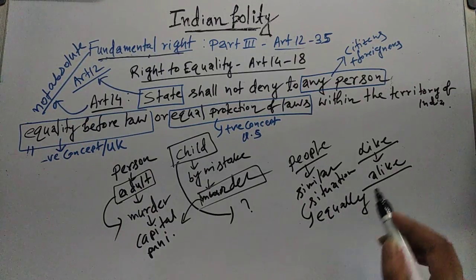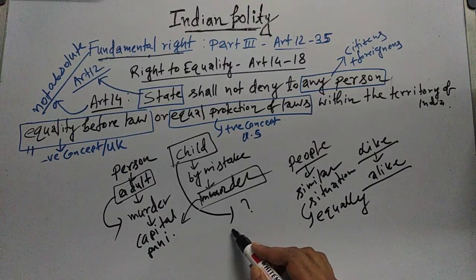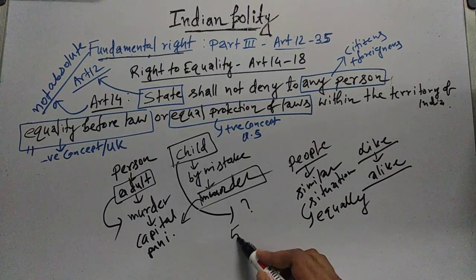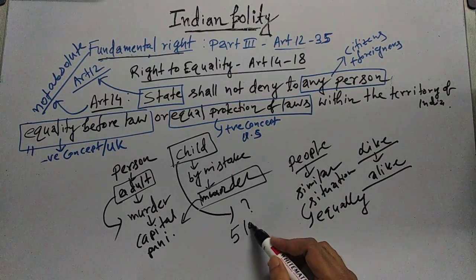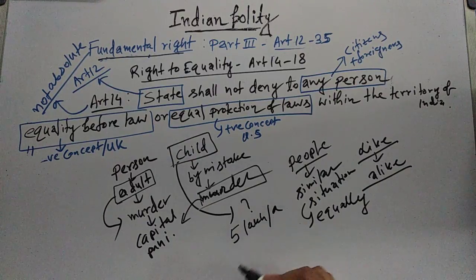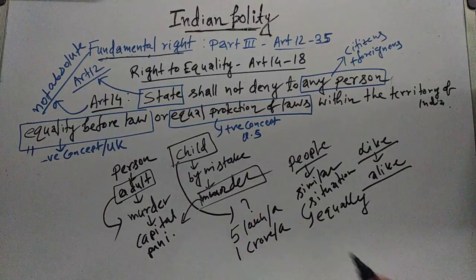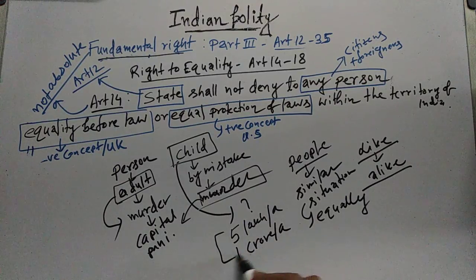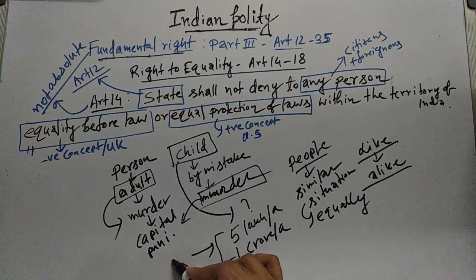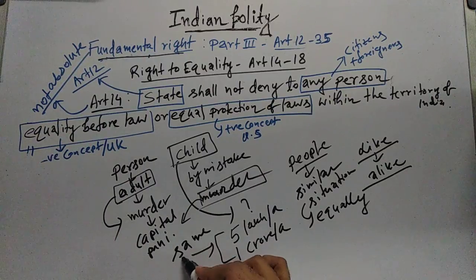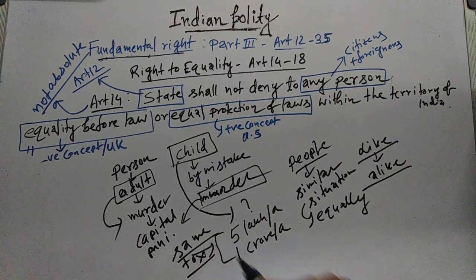Now let's take another example. Suppose there is a person whose income is 5 lakh per annum, and another person whose income is 1 crore per annum. Should the government impose the same tax on both of them?